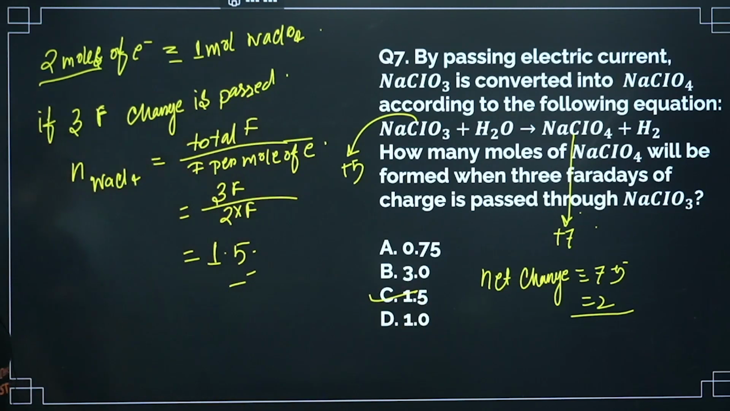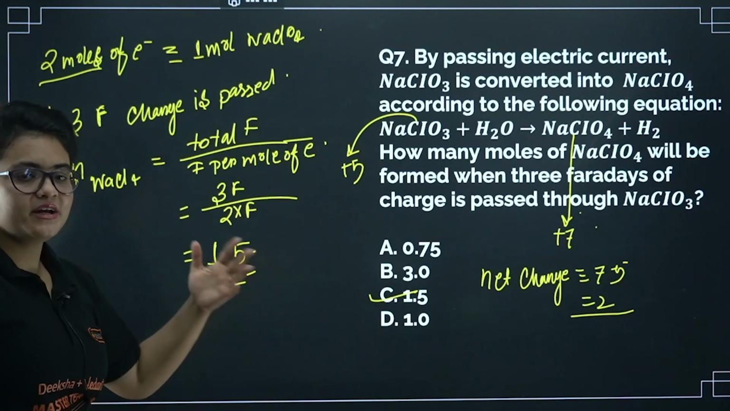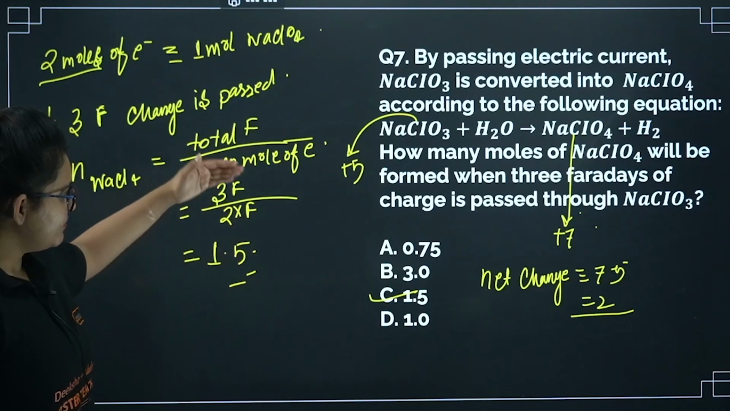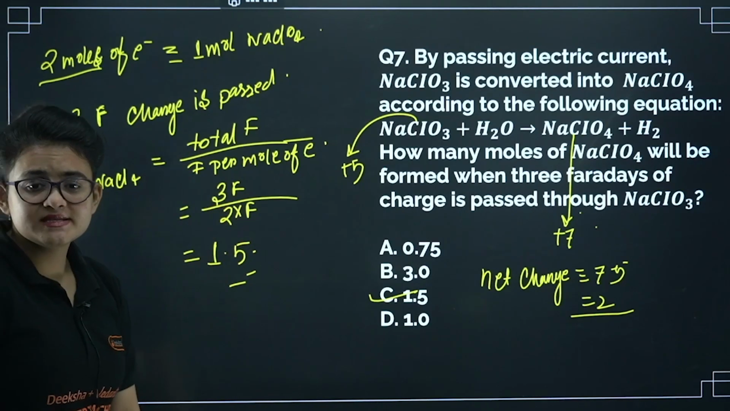Option C is the correct one. I guess you understood this. So total Faraday divided by Faraday required per mole of electron. 1 mole requires 1 Faraday, so 2 moles require 2 Faraday. That's why 3F by 2F, the F will be cancelled out and hence you will get 1.5. I guess it's clear to you.